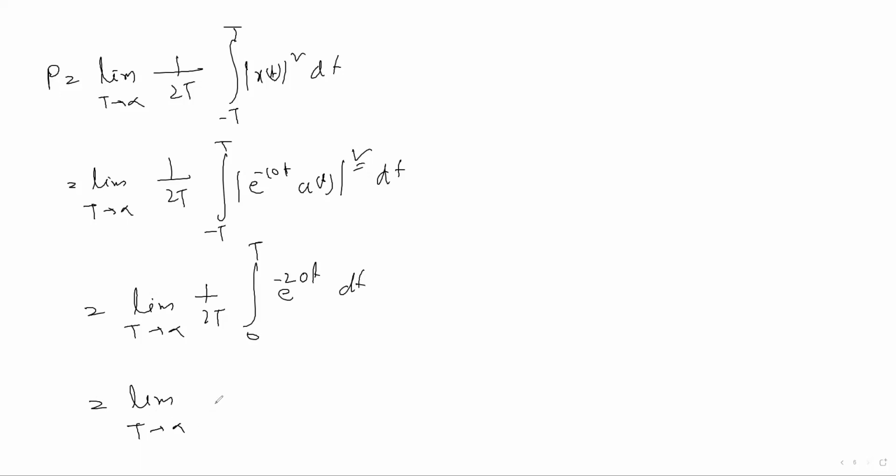Limit t tends to infinity 1 by 2t, you do the integration: minus 20 e to the power minus 20t, with limits 0 to t.